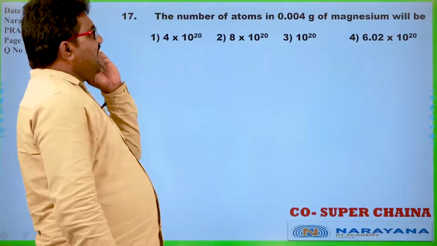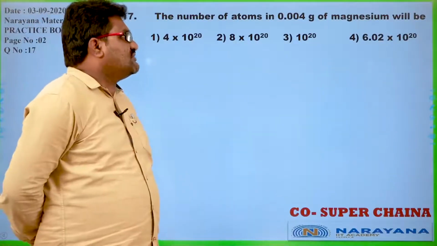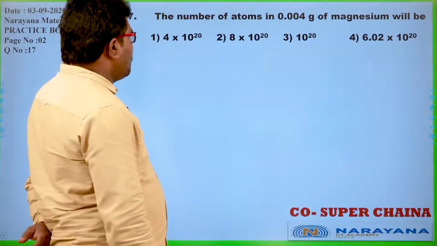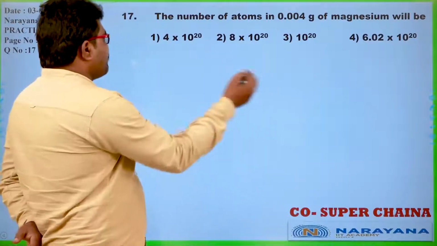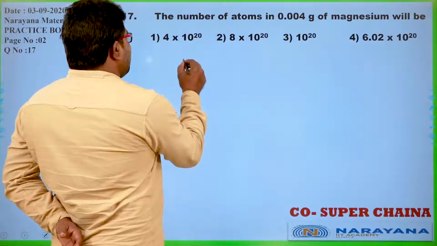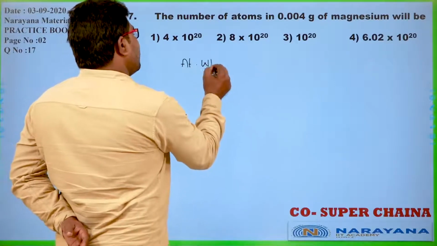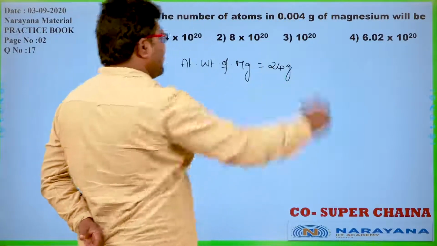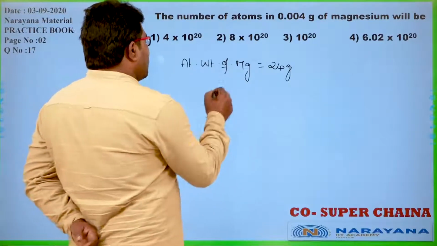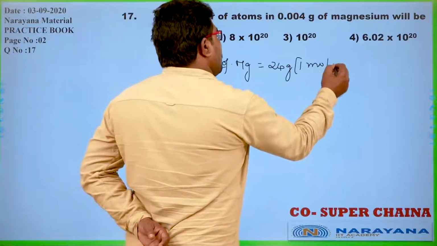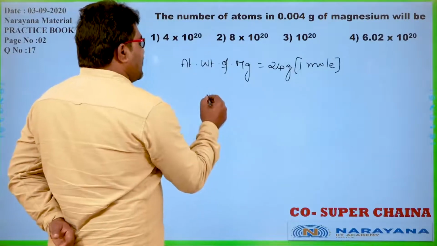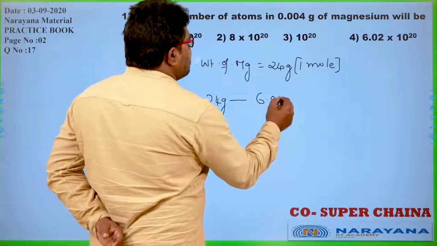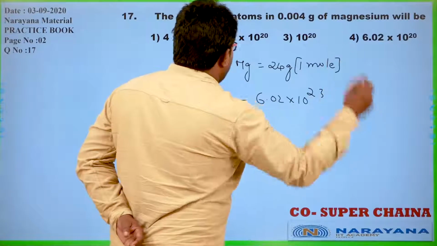The number of atoms in 0.04 grams of magnesium will be. So generally, what is the atomic weight of magnesium? Atomic weight of magnesium is 24 grams, gram atomic mass. If it has 24 grams, that is equal to 1 mole, and 1 mole means it contains Avogadro number. So if the mass is 24 grams, it contains 6.02 into 10 power 23.